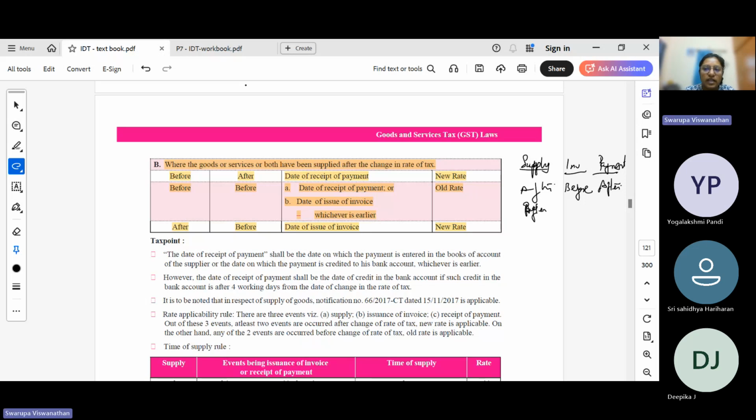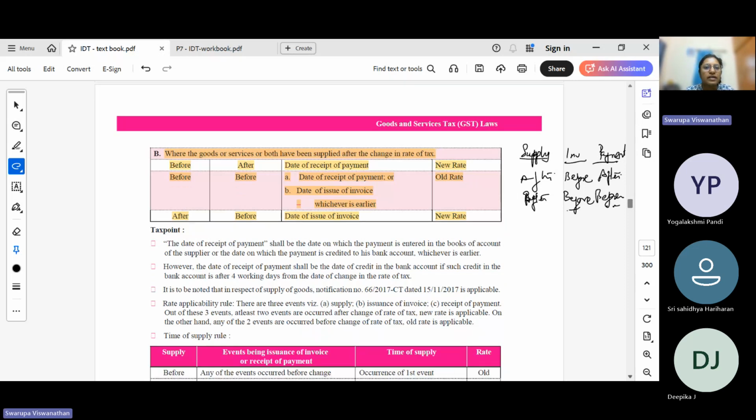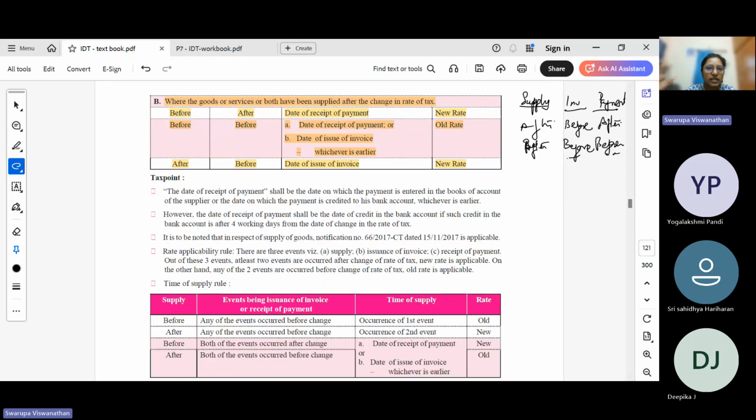Supply is after, invoice is before, and payment is also before. That means two conditions are coming before the rate change, so it will be the old rate and the earliest of these two dates. Okay, so this is how you need to remember this particular condition. If you are able to understand the logic, it will be easy for you to solve the case study.